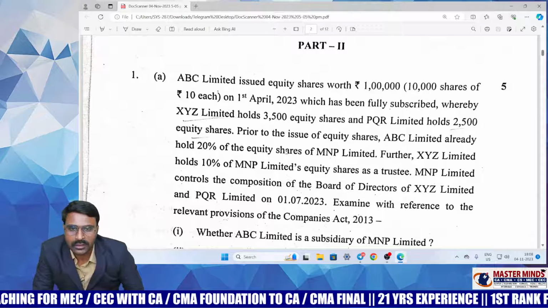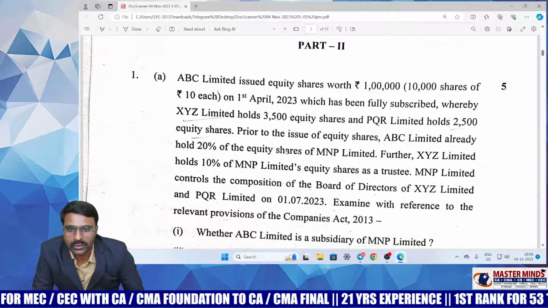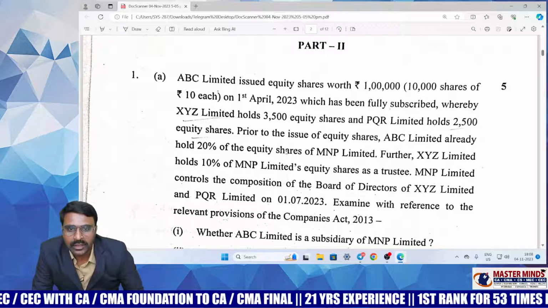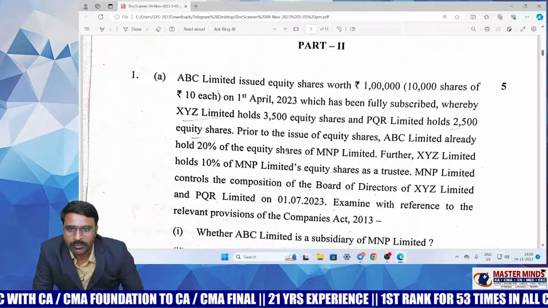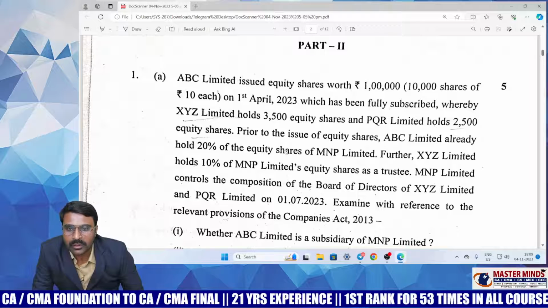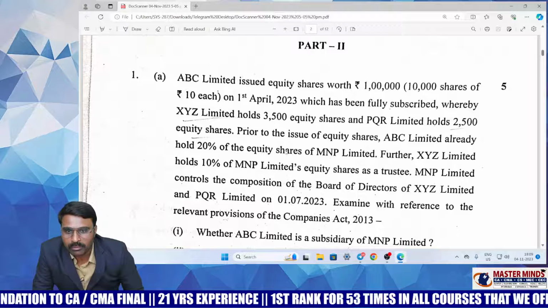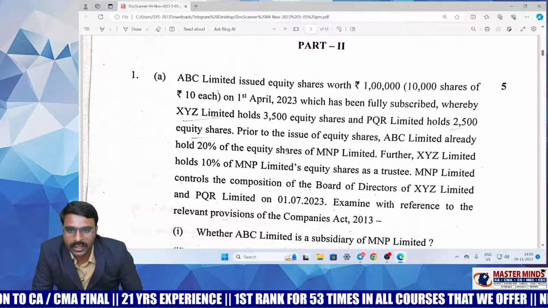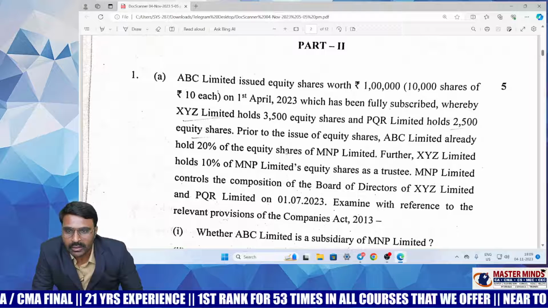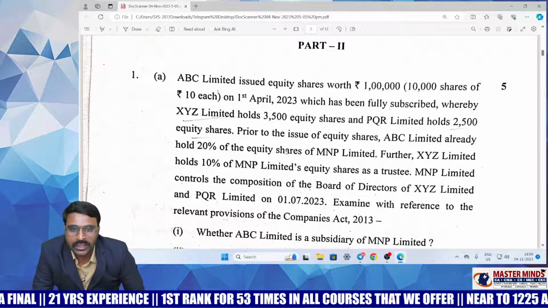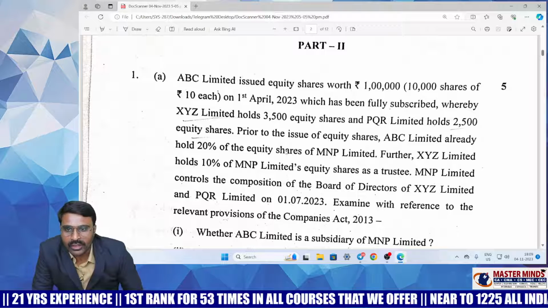Those who have done reasonably hard work and those who have reasonably average grasping capacity can easily crack exemption in this paper. No doubt there are a couple of questions which are difficult, but overall the paper is somewhere between moderate to easy. I cannot say completely dead easy, I cannot even say moderate. I can tilt towards easy, from moderate to a very easy question paper.